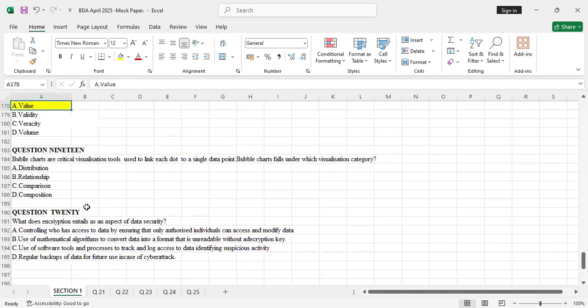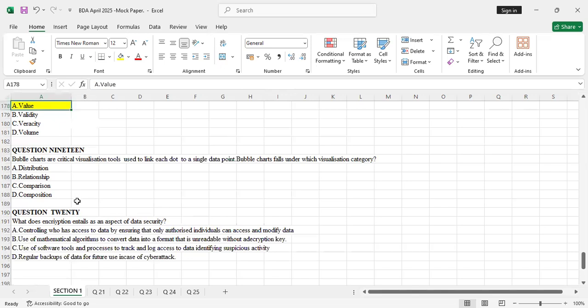So question 19, bubble charts are critical visualization tools used to link each dot to a single data point. Bubble charts fall under which visualization category? So this is an area, you see, I've tested it 3 times in this paper. So you must be sensitive. That's why I've tested it 3 times.